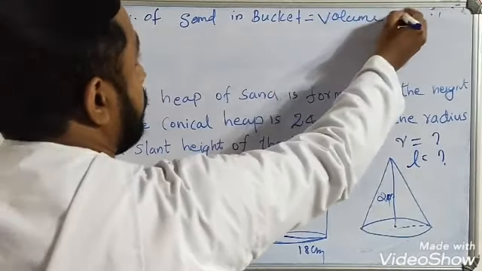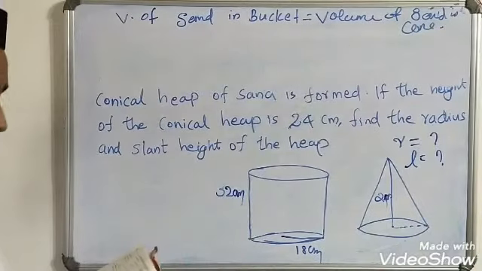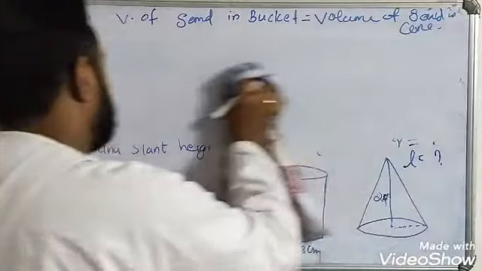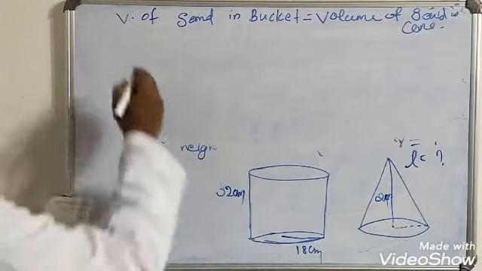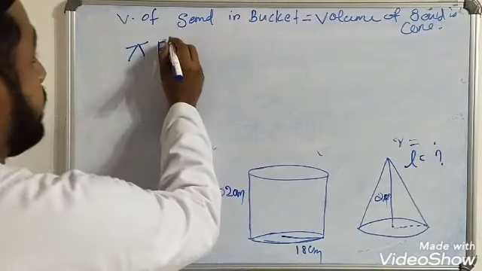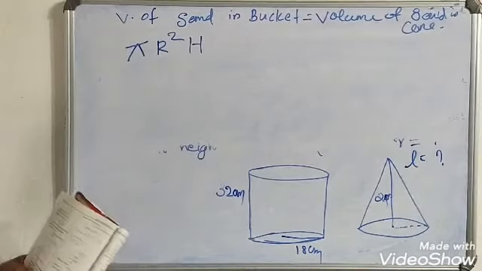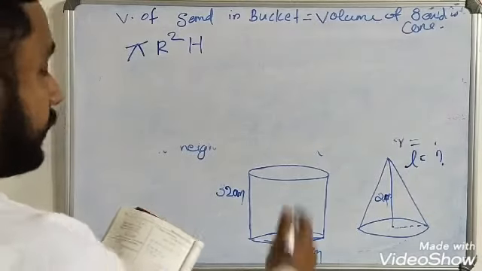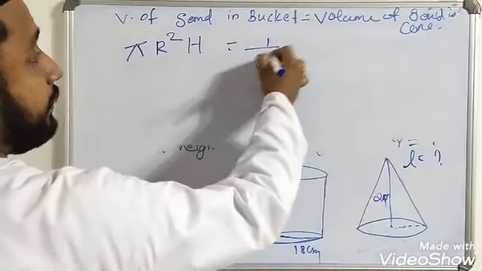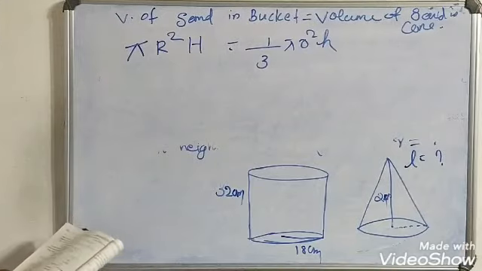Volume of sand in bucket, take capital R for this radius and capital H for the height of the bucket, that is pi R square H, the volume of the cylinder, which is equal to the volume of the cone, that is 1 by 3 pi r square h. From this we will get the value of r.